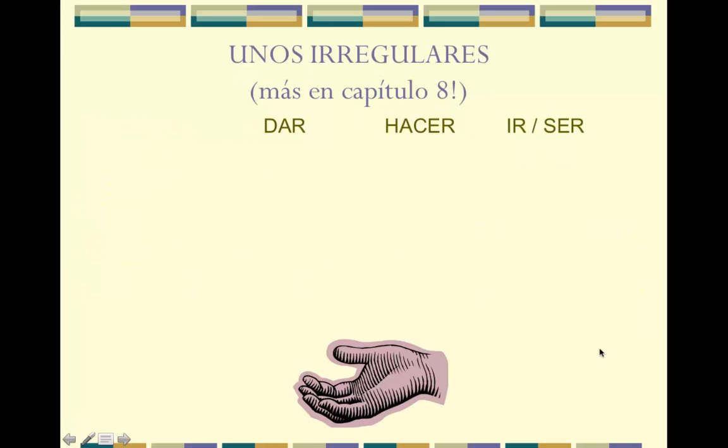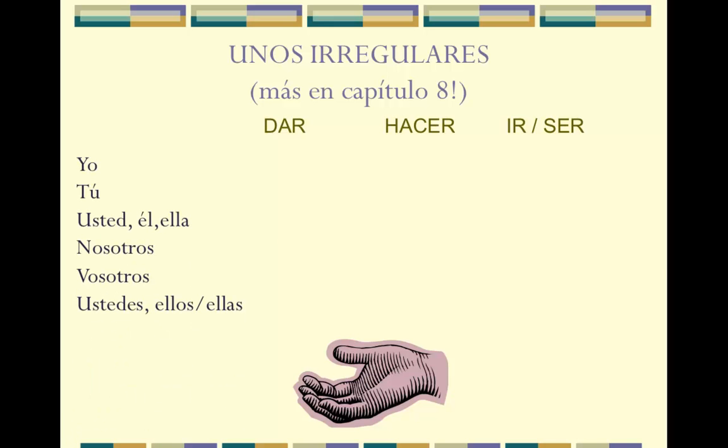And then in capítulo 8, which is where we are, this should say 9, we have 3/4 irregulares. So we have dar, hacer, ir y ser. Ir y ser are going to have the same conjugations in the preterite. So depending on context, it could mean I went or I was. So dar means to give.